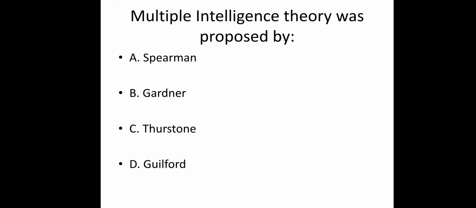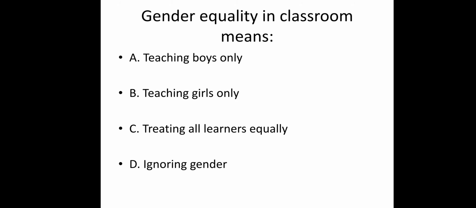Multiple intelligence theory was proposed by whom? Who introduced multiple intelligence? It is option B, Gardner. Next, gender equality in the classroom means teaching boys only, teaching girls only, treating all learners equally, or ignoring gender. So directly we get the answer, treating all learners equally.